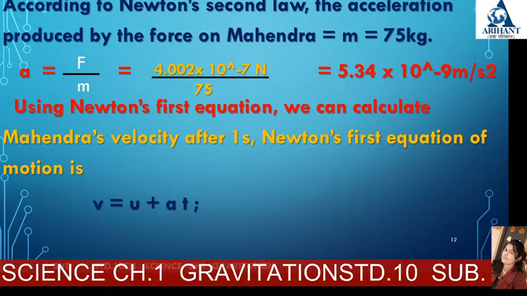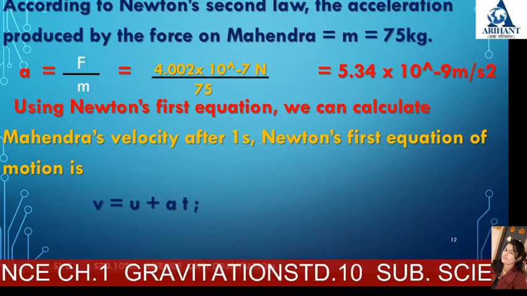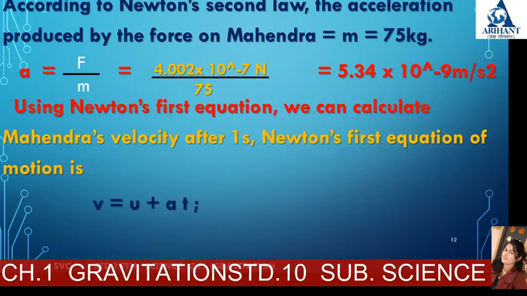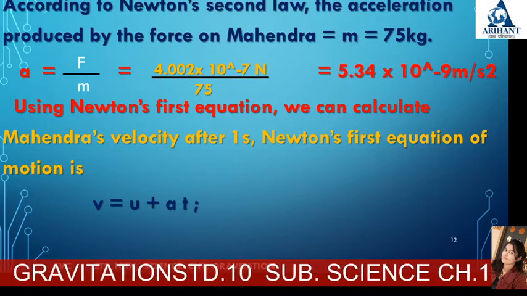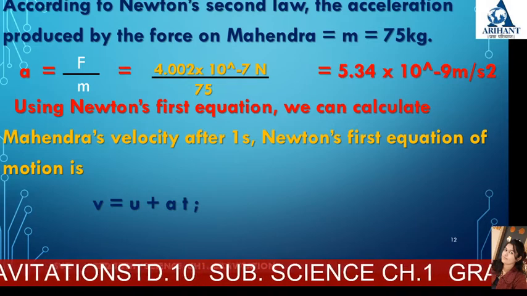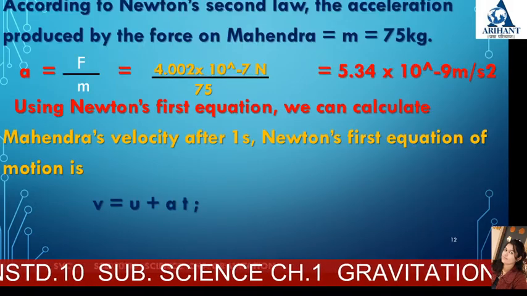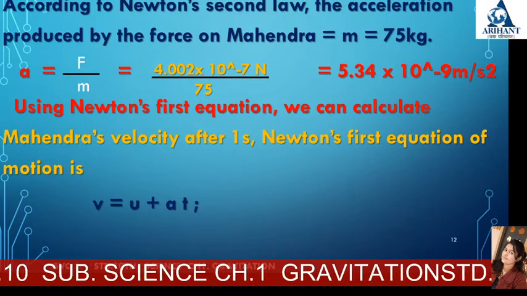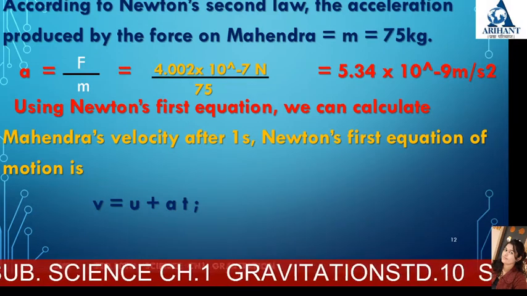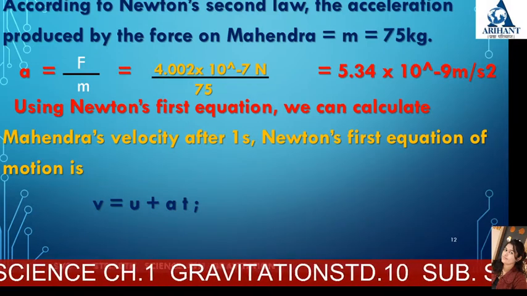Using Newton's first equation of motion, we can calculate Mahindra's velocity after 1 second. The first equation of motion is v is equal to u plus at.